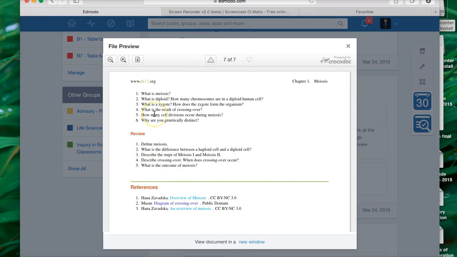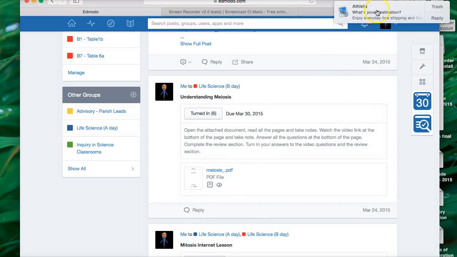If you need to, copy and paste it onto a Microsoft Word document, or you can copy and paste it right into the turn in button. Either of those would work, but everyone needs to submit their answers to those questions today. So go ahead and turn that in. I've changed the due date, so I want you to turn that in today.